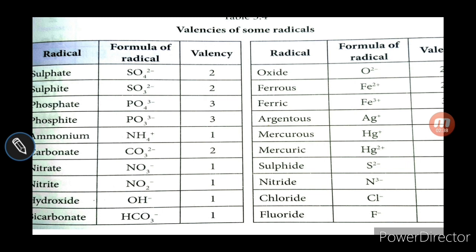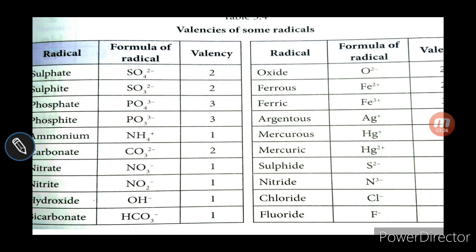I think we have discussed how to find the valency of many elements from 1 to 20, hydrogen to calcium. Also I made you understand how to write the electronic configuration, how to write the valence electrons, and with the help of valence electrons how you will find the valency. We have discussed these things.